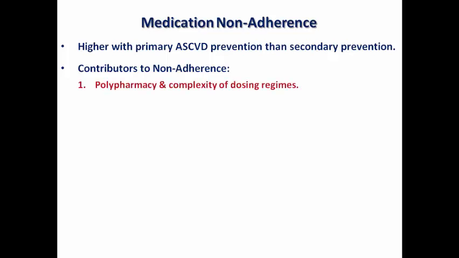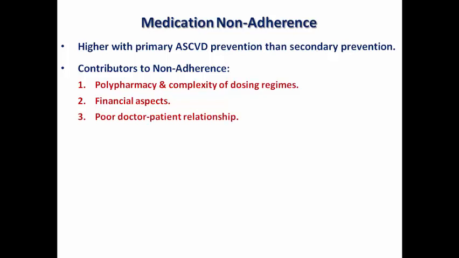The first cause is polypharmacy and the complexity of the dosing regimen. For example, a medication that needs to be taken 3 times or twice per day rather than once per day. The higher the number of prescribed medications and number of doses, the higher the percentage of non-adherence. Also, the financial aspects. If I prescribe to the patient medication which is too expensive for him, at that time the patient cannot get the medication, and it is the doctor's responsibility to consider this issue when prescribing medication or offer the patient another way to get the medication at a cheaper price.